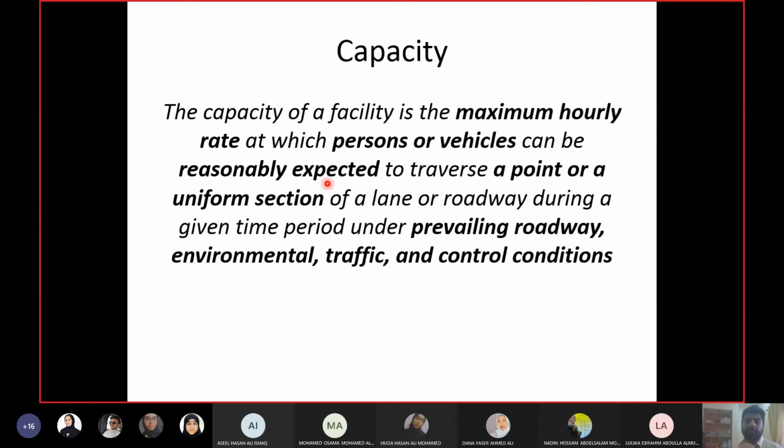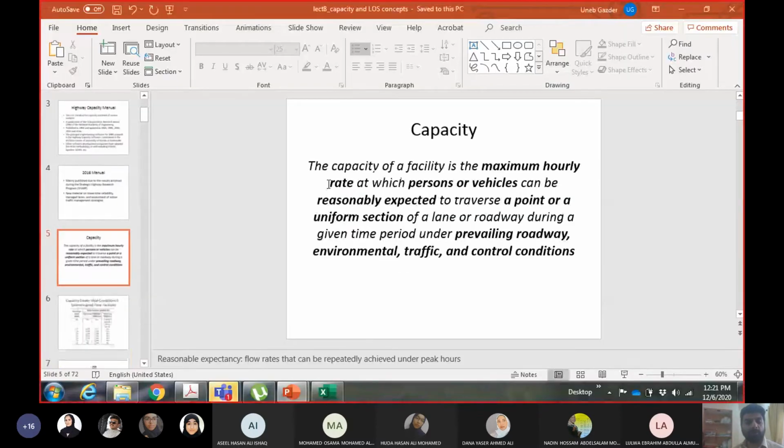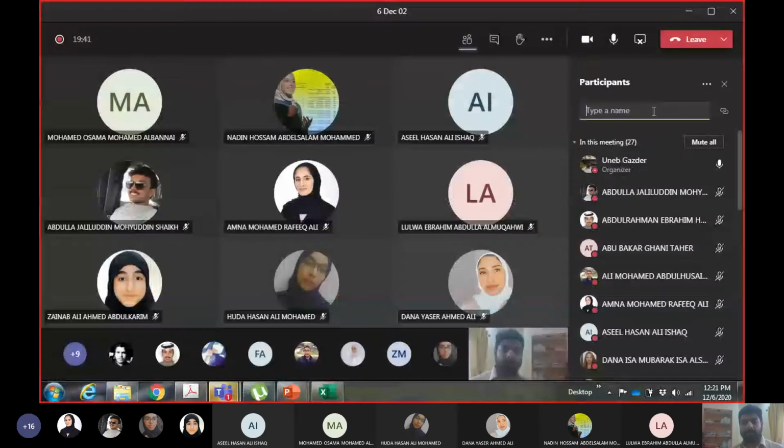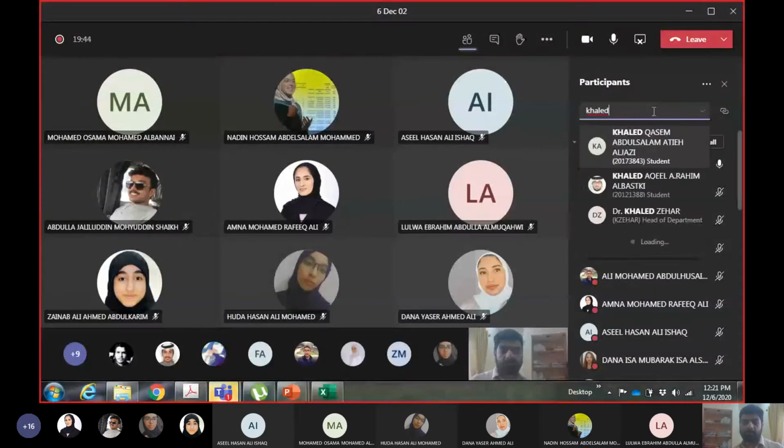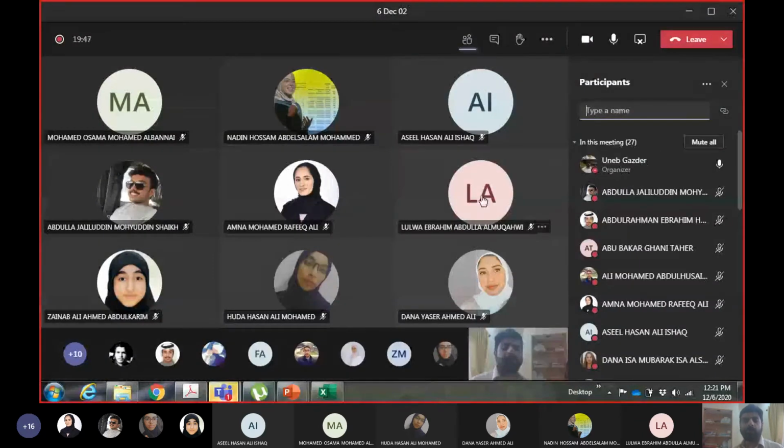It can happen. Okay, so capacity is affected by so many things that you cannot say for sure that whenever I reach this value, I will have a traffic jam after that, and vice versa. But it is reasonably expected, and since there are so many things affecting the capacity, you cannot calculate the actual capacity which you can apply to all cases.